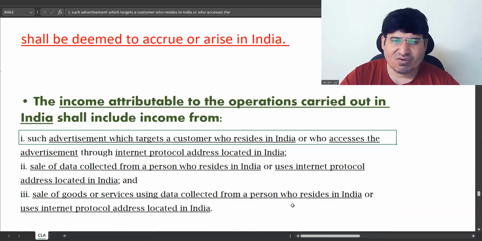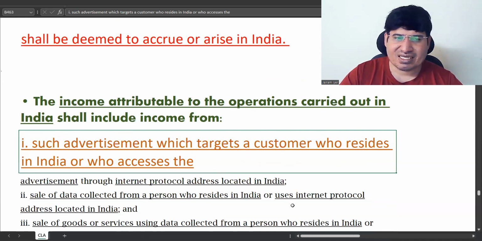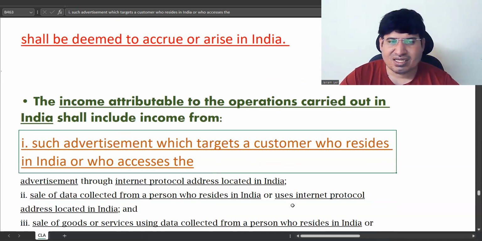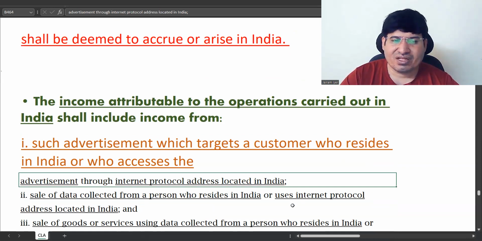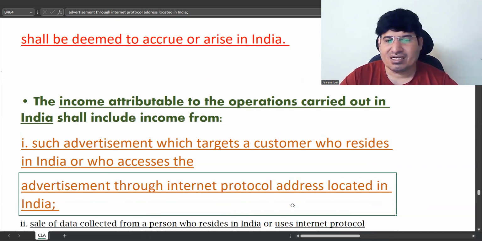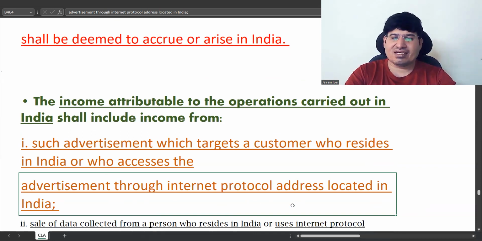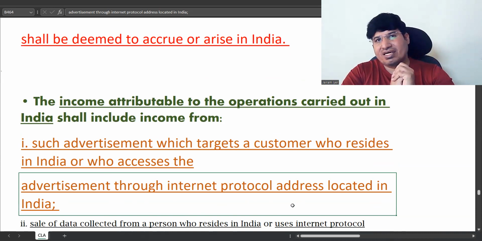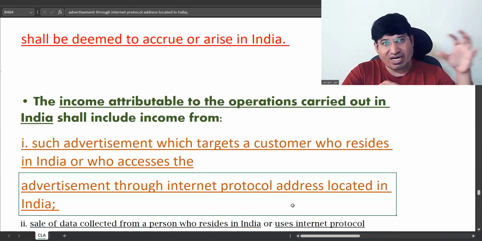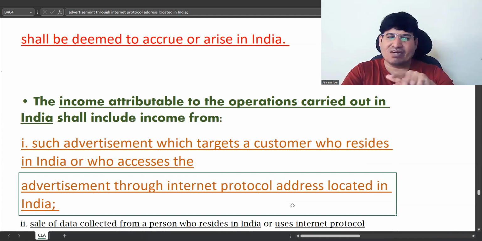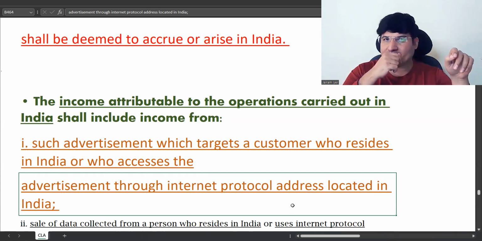It will include income from advertisement targeting customers residing in India, or someone who is accessing the advertisement from an Internet Protocol address located in India. So he has given an advertisement, and some of us are able to access it from an IP address located in India. That will also be taken into consideration for income attributable to the operations in India.